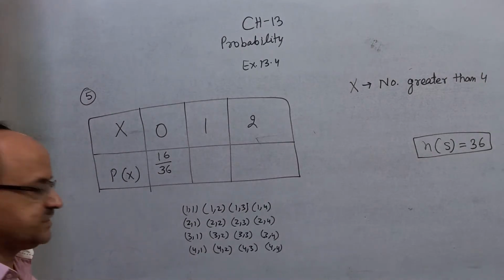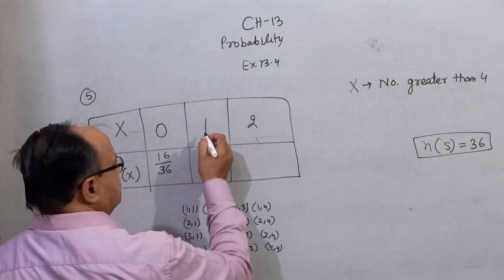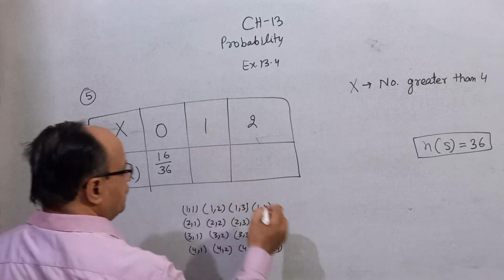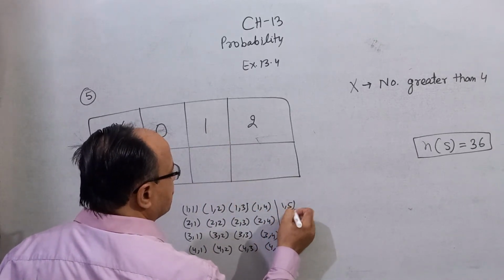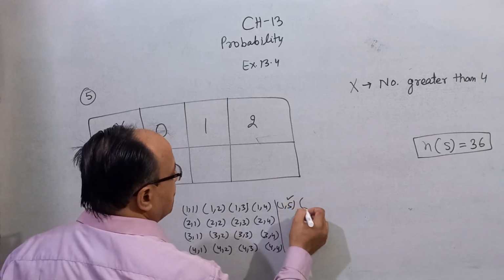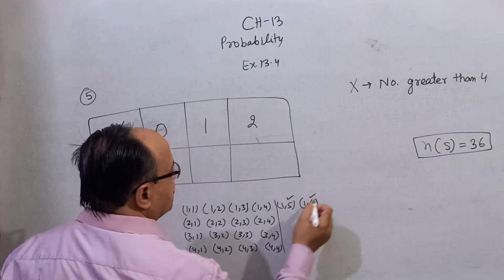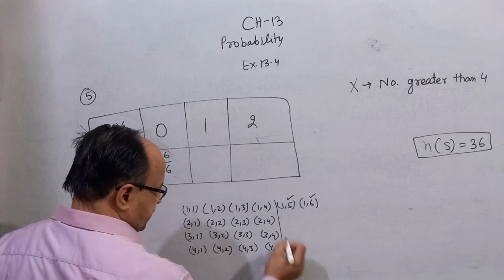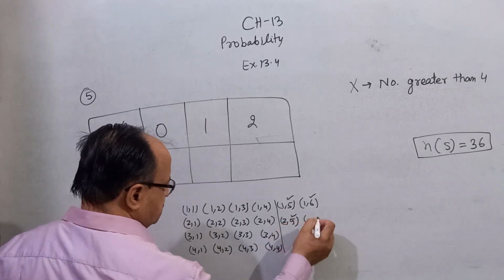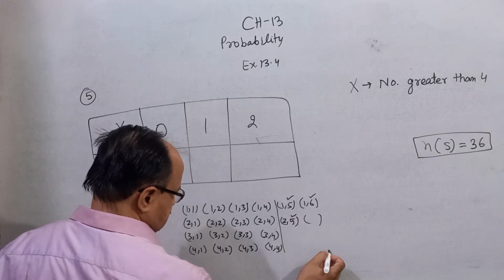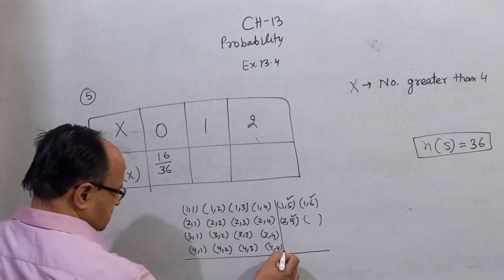And the number greater than 4 on only one die: 1,5, 1,6, 2,5, and similarly all these cases.